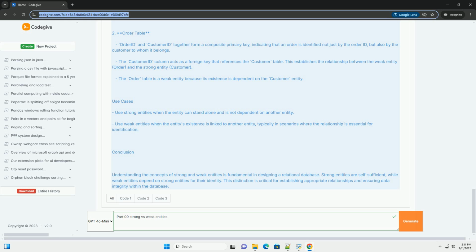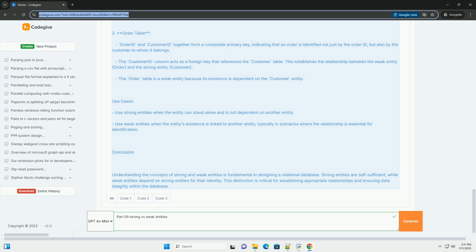Example: consider an order entity that is associated with a customer. An order cannot exist without a customer, and therefore, it is a weak entity. The order ID cannot uniquely identify an order without the customer ID.